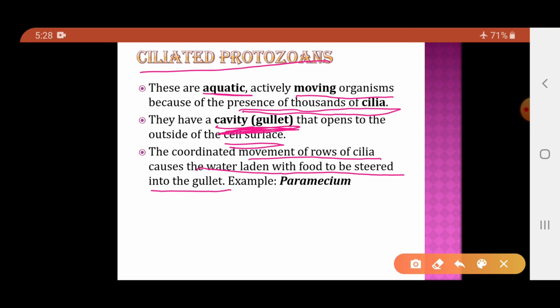Stirred means it will be filtered, and then it will enter inside the body through the gullet. The most common ciliated protozoan is Paramecium.